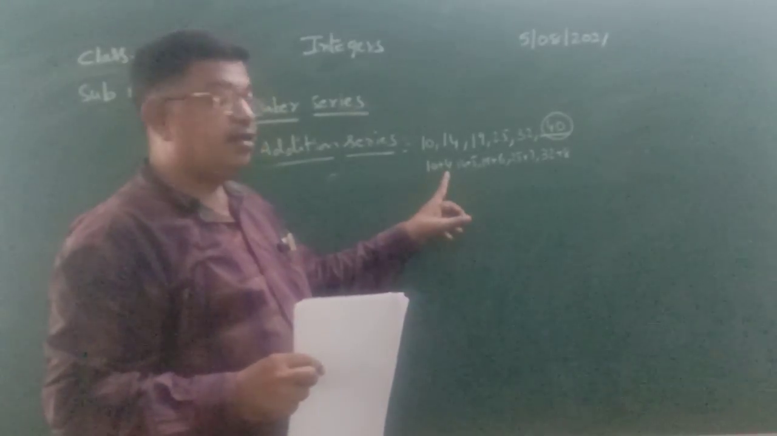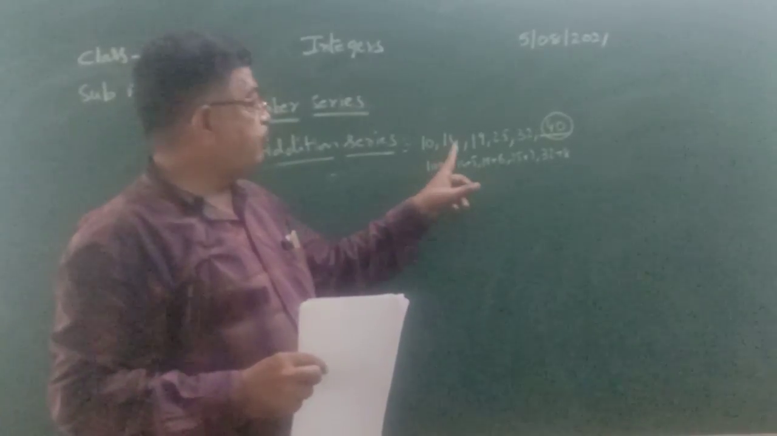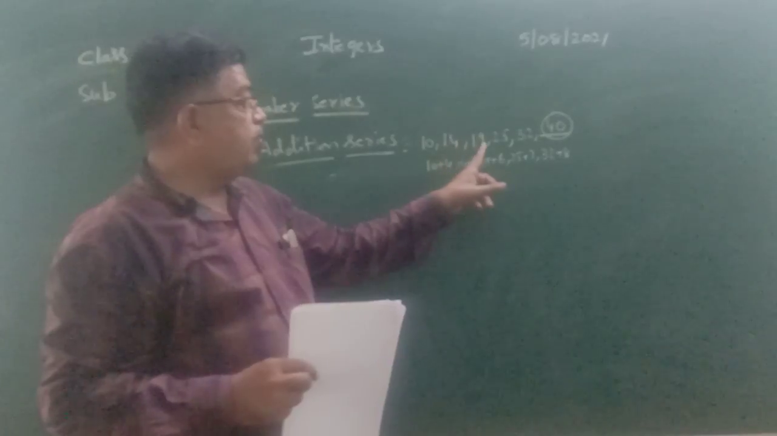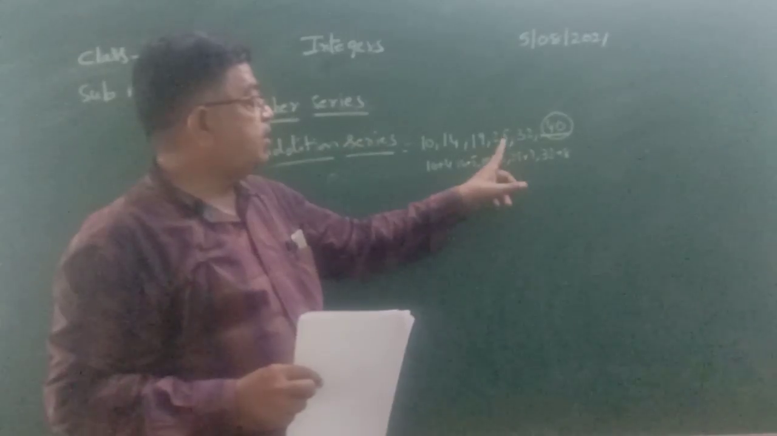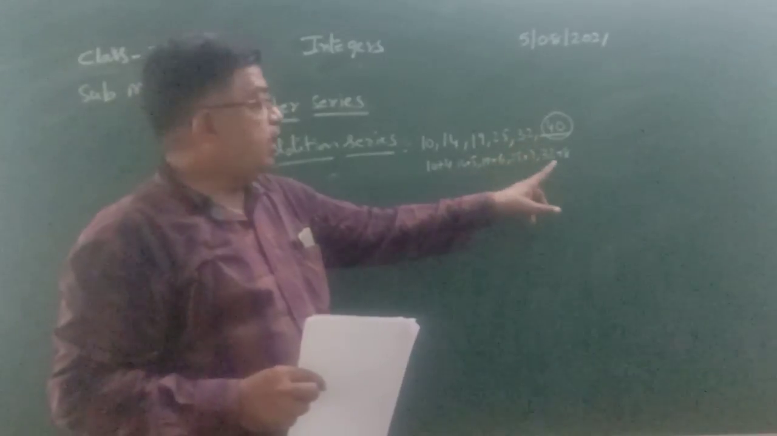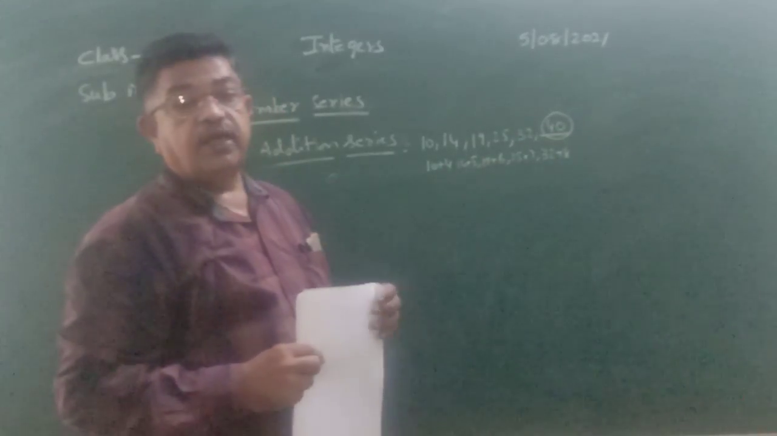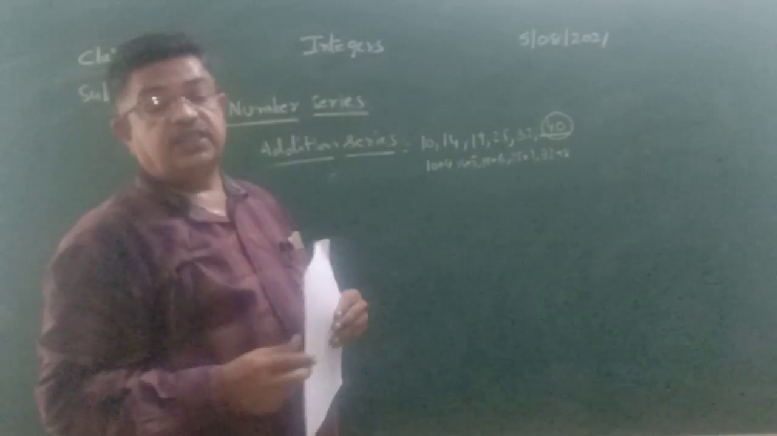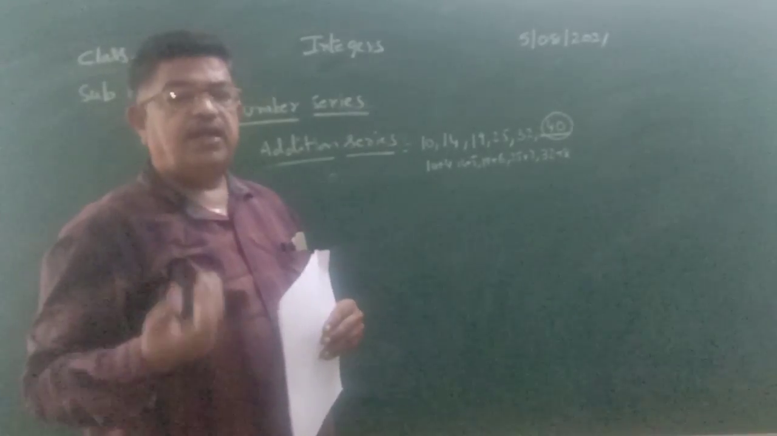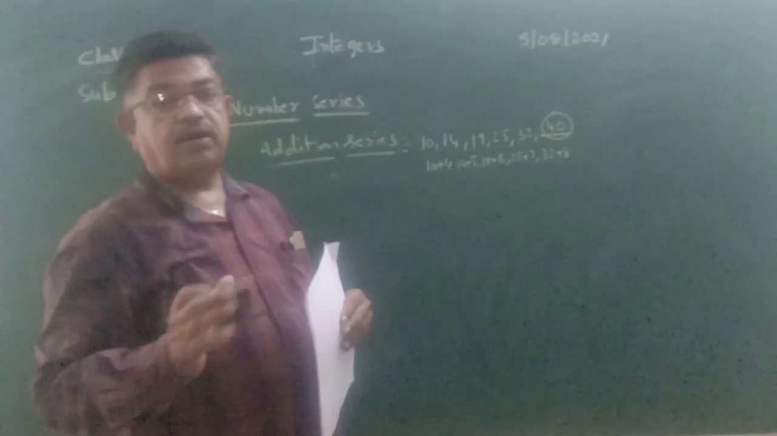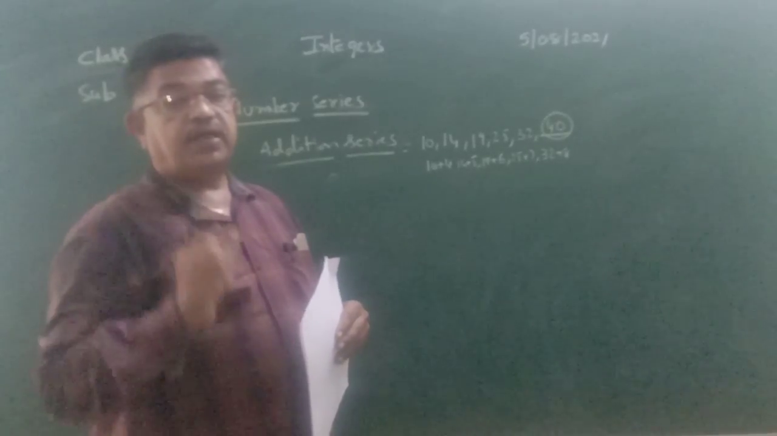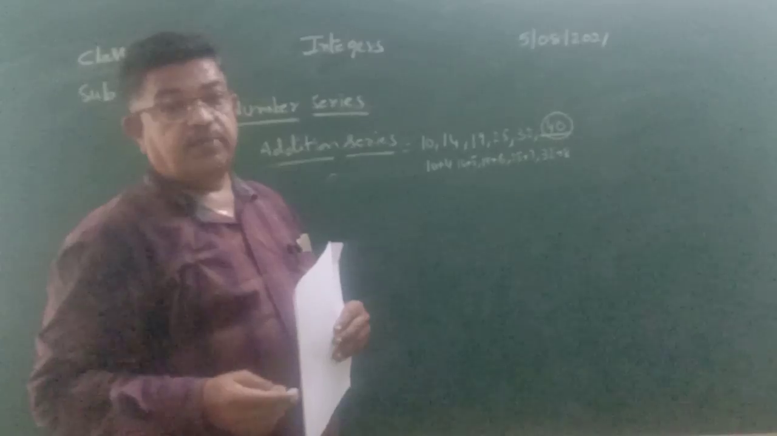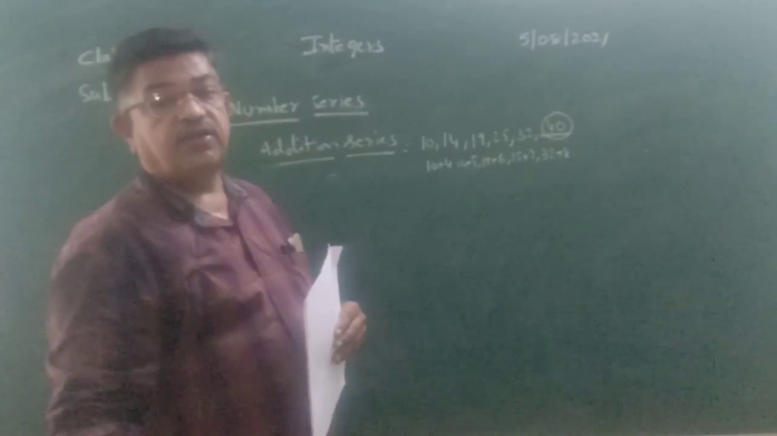Here 4 is added to 10 to get 14. 5 is added to 14 to get 19. 6 is added to 19 to get 25. 7 is added to 25 to get 32. 8 is added to 32 to get 40. Therefore, the next number of the series is 40. So the addition may be in any order. There is no particular order for addition. But we observe there is a particular number that is added to the preceding number. That is how the addition series follows.